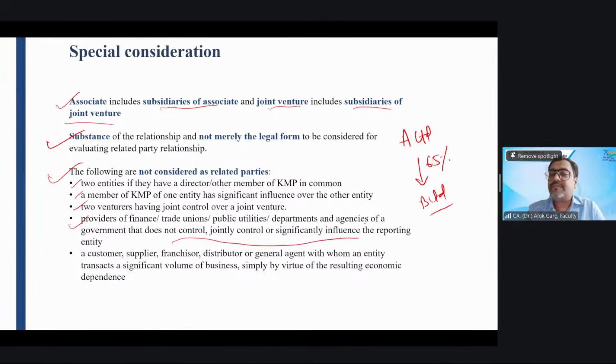Right? A government will become a related party when the government has invested in those entities. For example, a government is a related party to Indian Oil, to the PSU companies, ONGC, GAIL. Okay? A customer, supplier, franchisor, distributor, or general agent. A company has a biggest customer. There was a company and 30% of the sales are made to a single customer. Whether that single customer is a related party to this entity? No, sir. Answer is no.